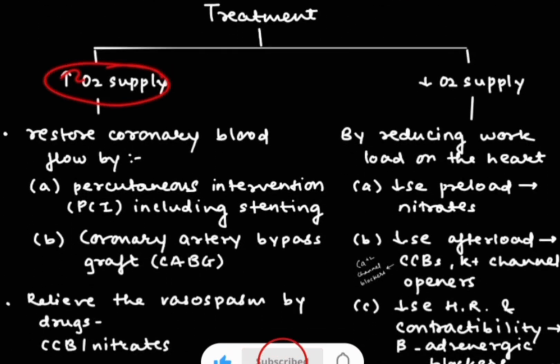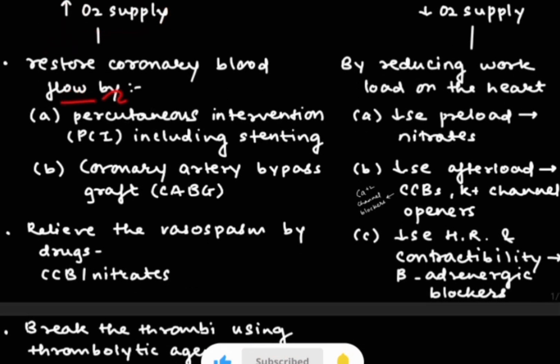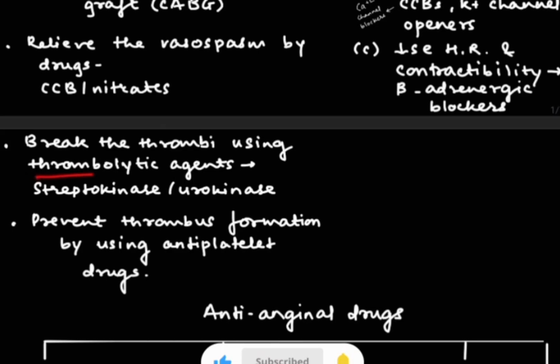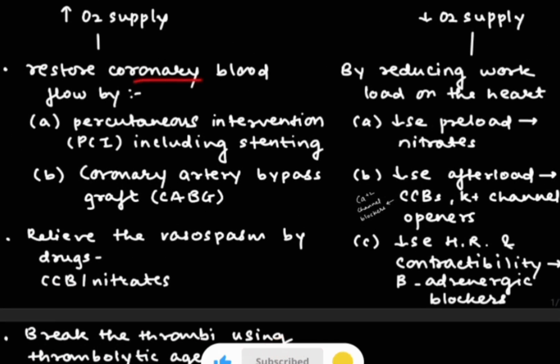If the oxygen supply is decreased, then we can restore the coronary blood flow by percutaneous coronary intervention, that is PCI, including stenting, or coronary artery bypass graft, that is CABG. Second, we can relieve the vasospasm by giving nitrates. Third, we can break the thrombus by using a thrombolytic agent such as streptokinase or urokinase. And fourth, we prevent thrombus formation by using antiplatelet drugs. So by these four things we can restore the coronary blood flow and increase the oxygen supply.